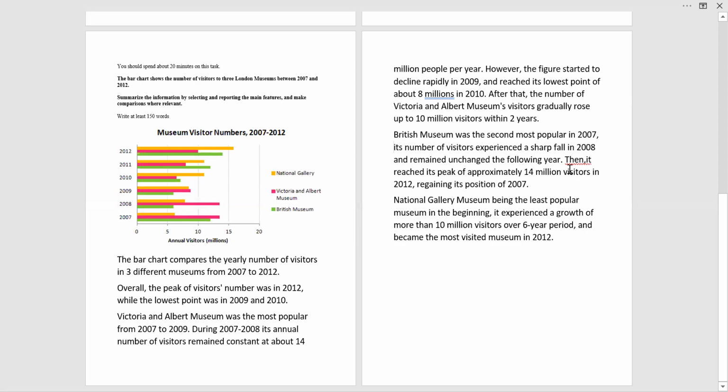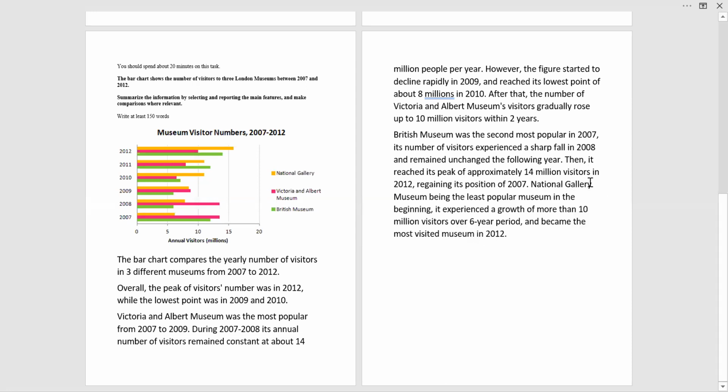Then it reached its peak of approximately 14 million visitors in 12, regaining its position of 2007. So very well explained the whole position. So unnecessary things, we just remove them. So now you see it is 1, 2, 3, and this is the fourth one, right? So we are just mixing this up.